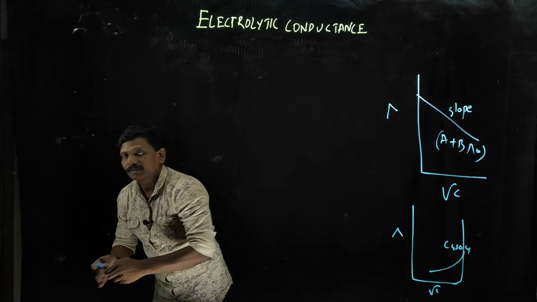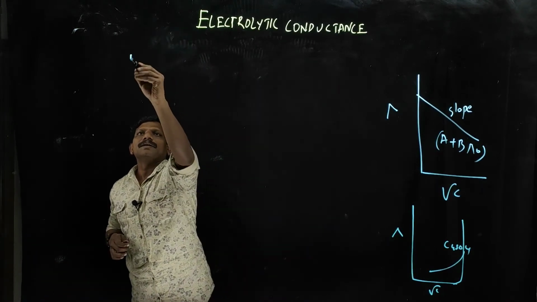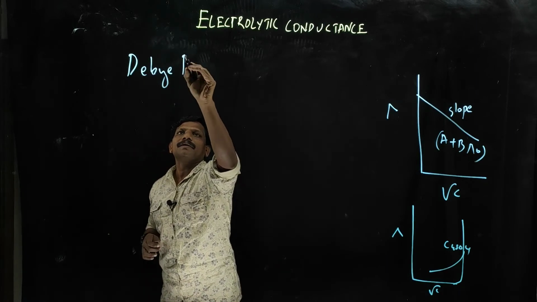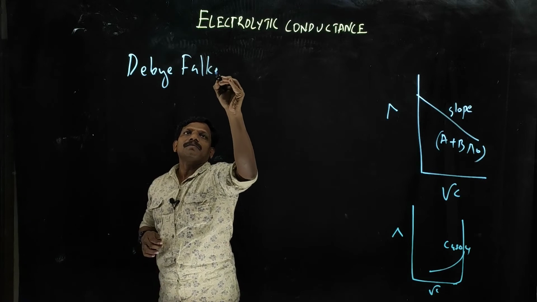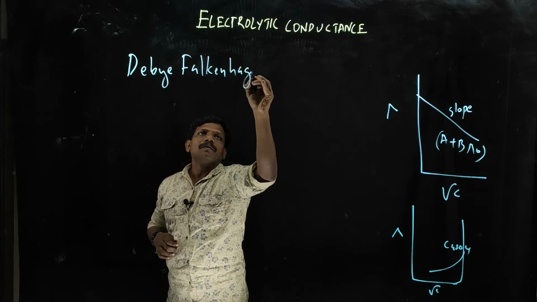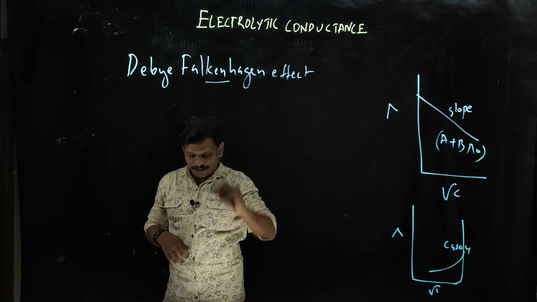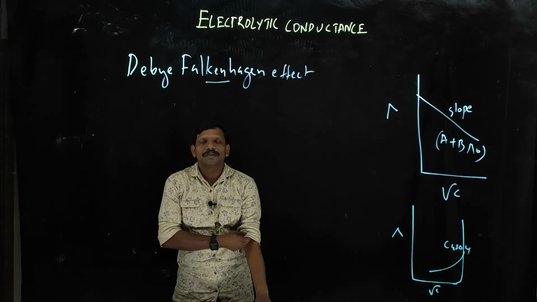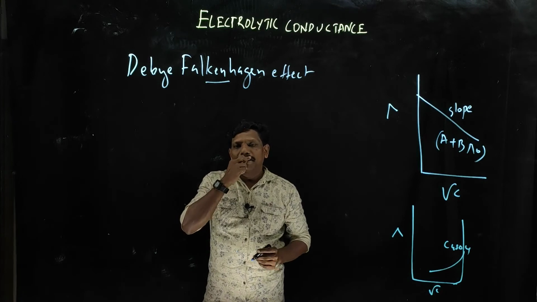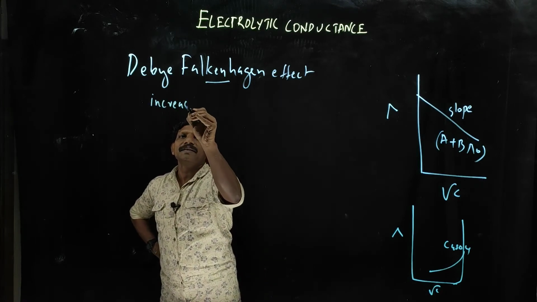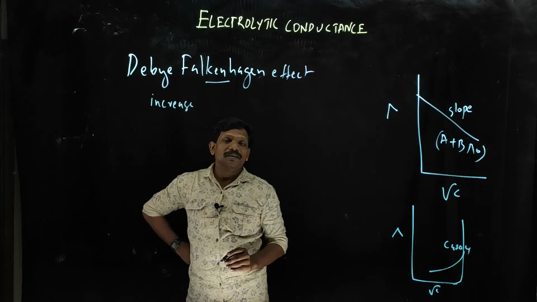Okay, so this one is called the Debye-Falkenhagen effect. The Debye-Falkenhagen effect is very simple. The experimental result is like this.